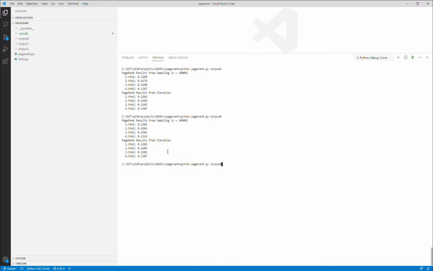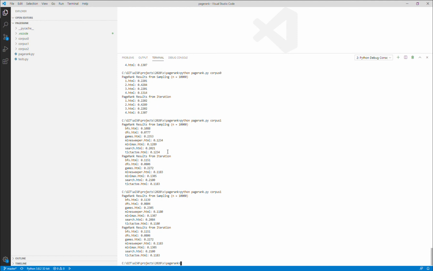Of course, this applies to another example, the corpus 1 example in this case. You can also consider results from the two different methods and see that the sampling and iteration results are quite similar to each other, but still they are providing different numbers.